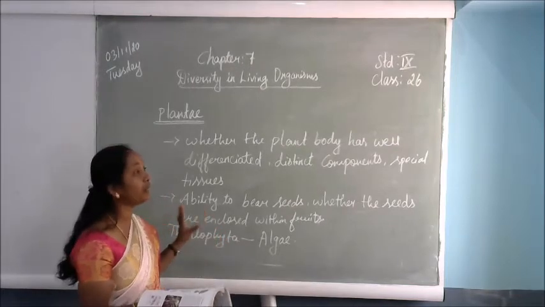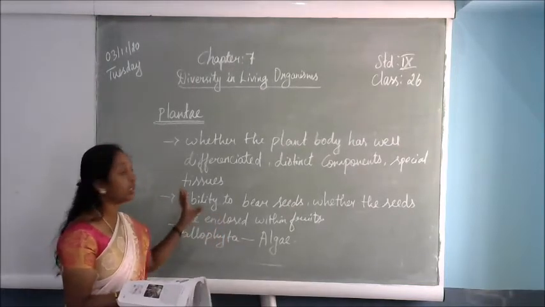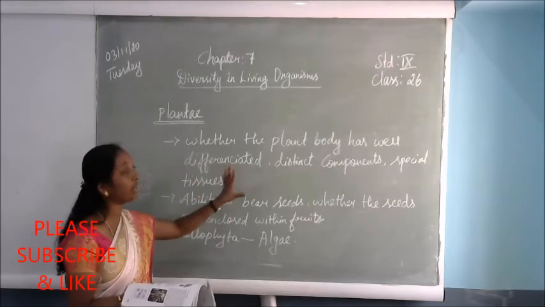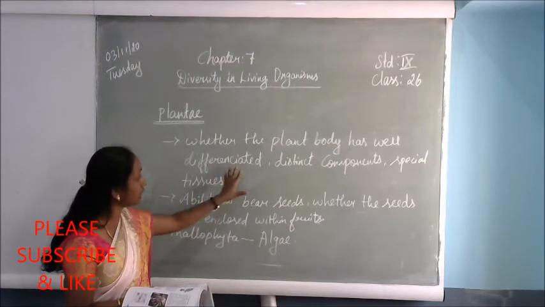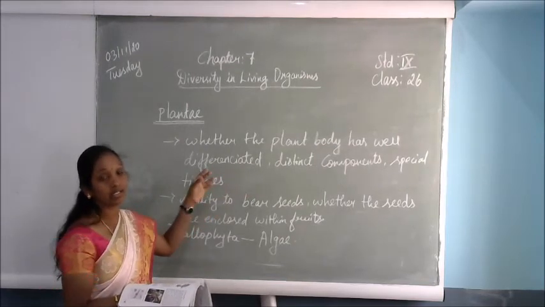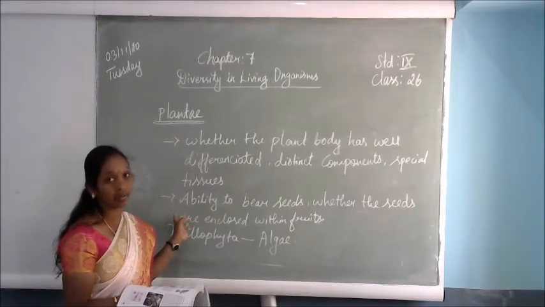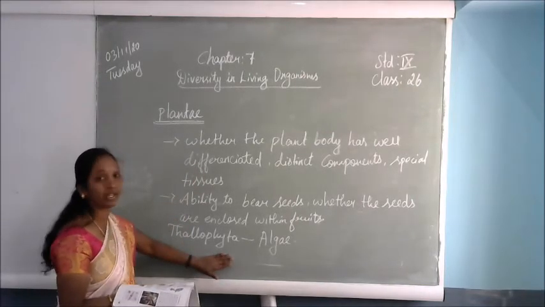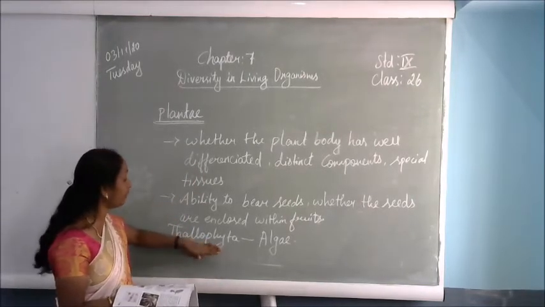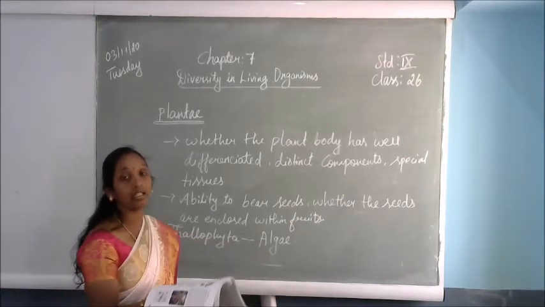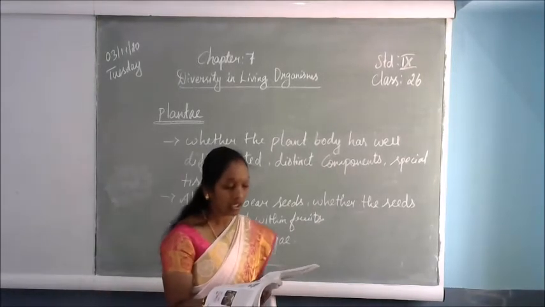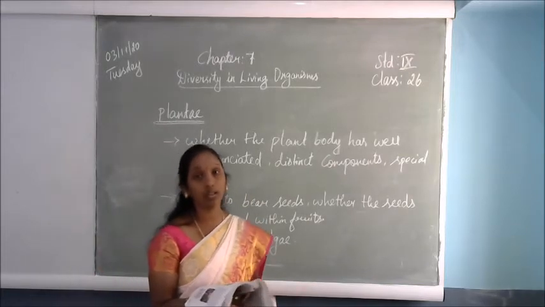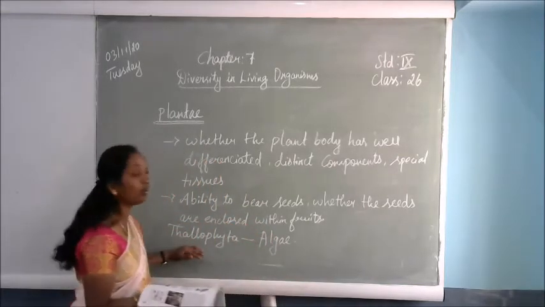So there is no differentiation in the body structures, and no defined differentiated body parts, that is the leaf, roots and the stem. These types of plants all come under Thallophyta. For Thallophyta, we give the example of algae. In the algae family we can say Ulothrix, Ulva, Spirogyra and Cladophora. All these come under Thallophyta.